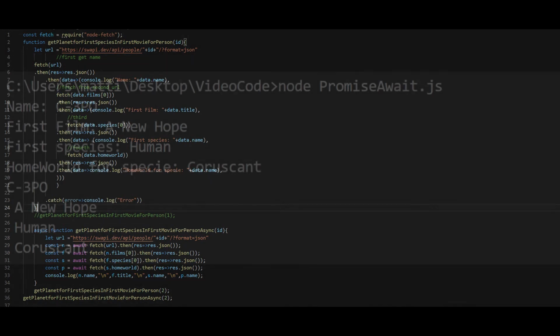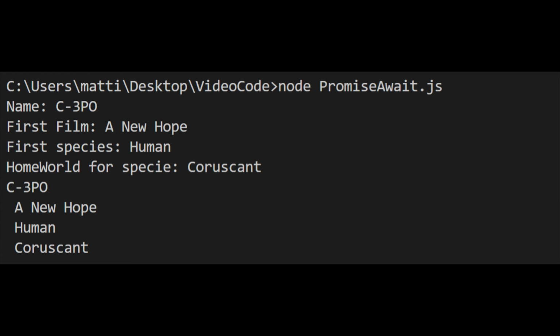So when we reach that point, we can now see that it does the exact same as the method before, but it does it in a very clean and easy way to understand. And that's why I use async await and why I think that in most cases you probably should too. And that is pretty much all I wanted to say in this video.